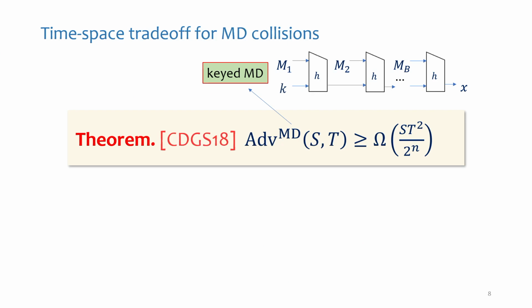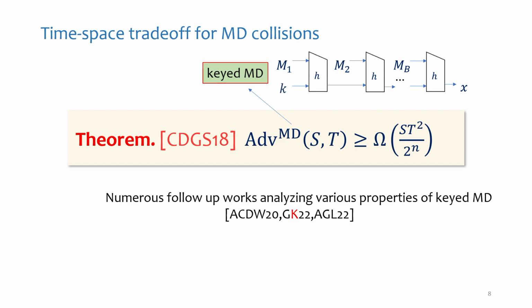And this is really significant. If you plug in real numbers, it gives you a lot. So there is a very non-trivial attack. This is also the best attack possible on this construction.